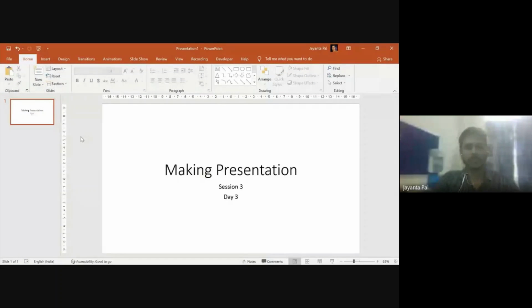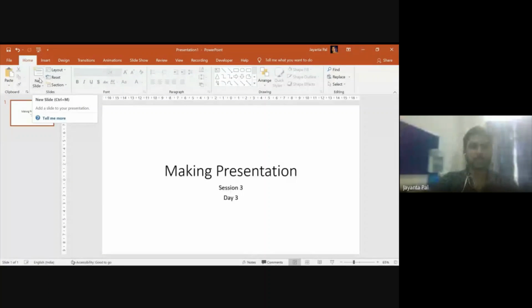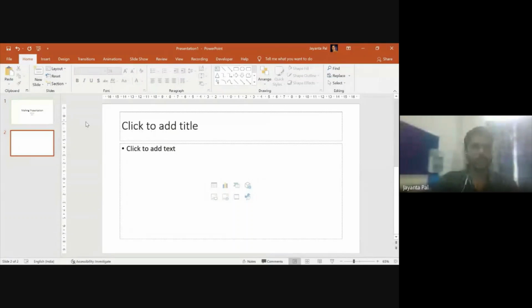Now, if I want to insert a new slide, then in the default section when this software came up, there is a button called New Slide. If you just click on New Slide, a new slide will come up, right? But before going to that, I just want to introduce the different tabs. This portion is called the ribbon that I hope has already been introduced to you in Word or Excel. These are different menus. We have Home, Insert, Design, Transitions, Animations, Slide Show, Review, View, Recording, Developer, Help, and so on.